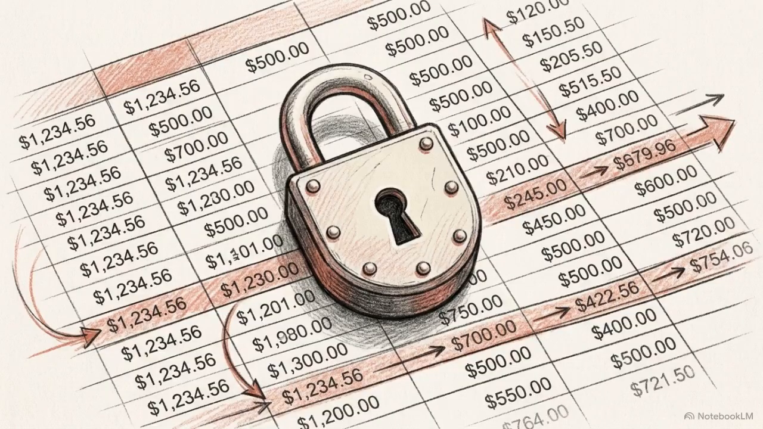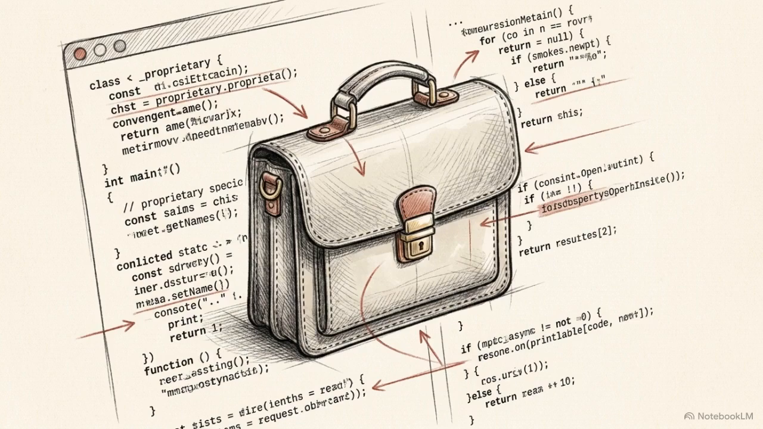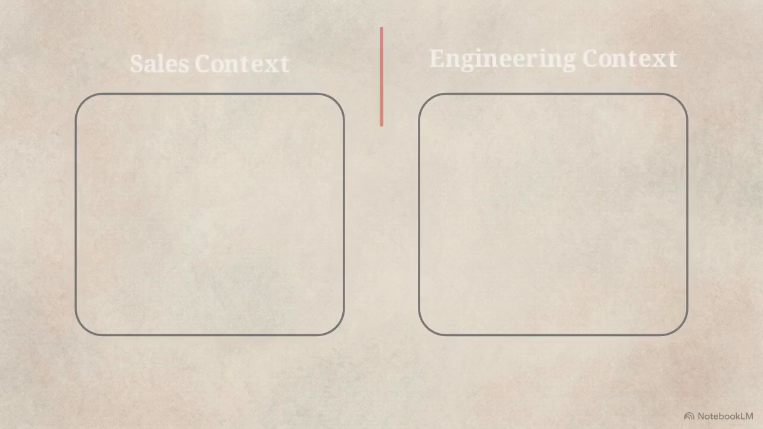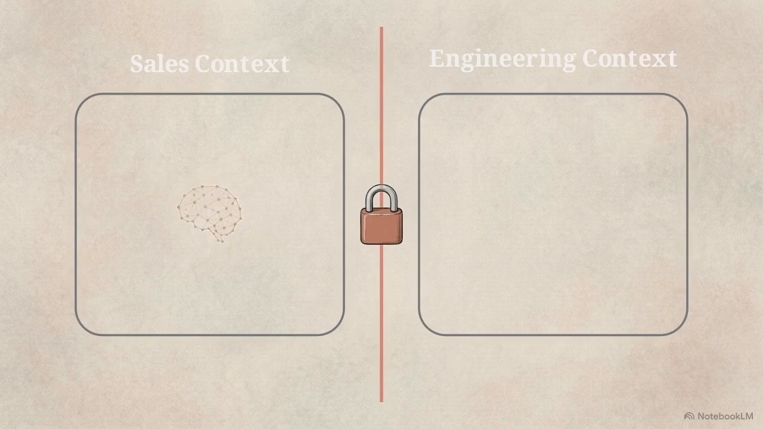Unrestricted context pooling would mean an engineer could inadvertently query confidential HR salaries, or a sales representative could access proprietary source code. System administrators define rigid, channel-specific AI identities. Distinct boundaries are drawn for a sales context and an engineering context, separated by a strict cryptographic firewall. Every Claude instance is strictly scoped to its boundary. Any attempt to pass data across this line is violently rejected.